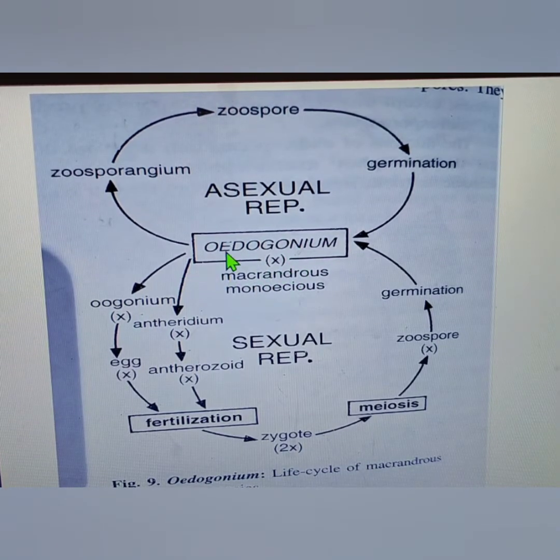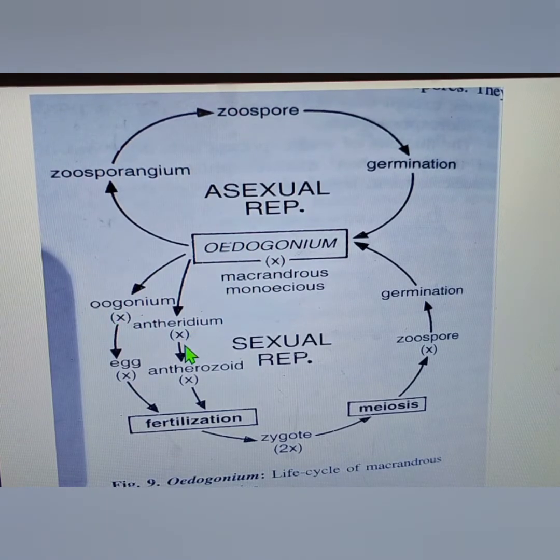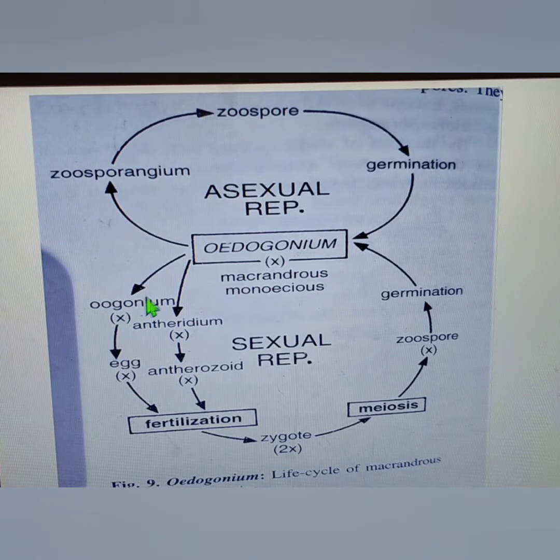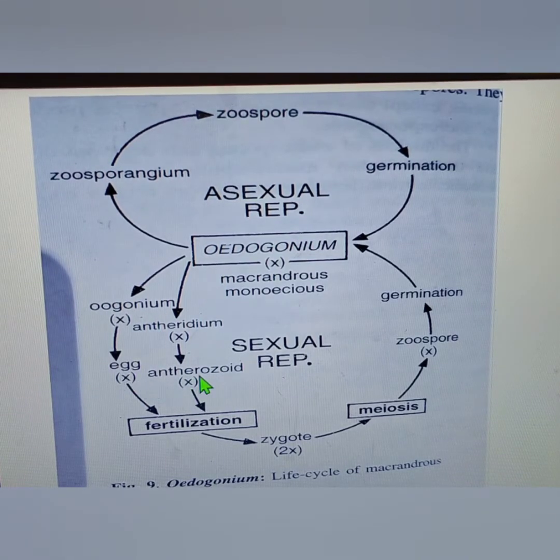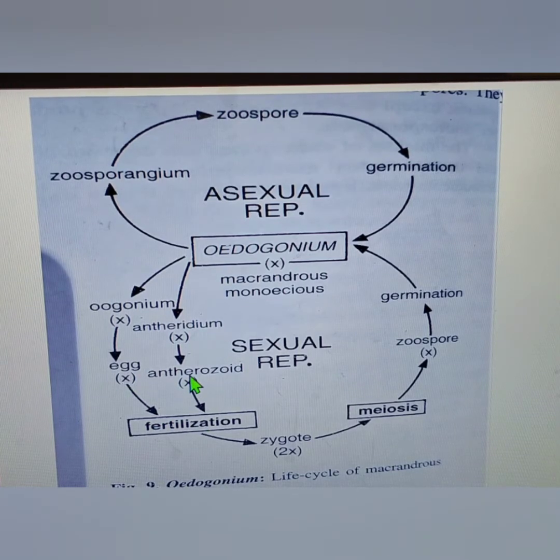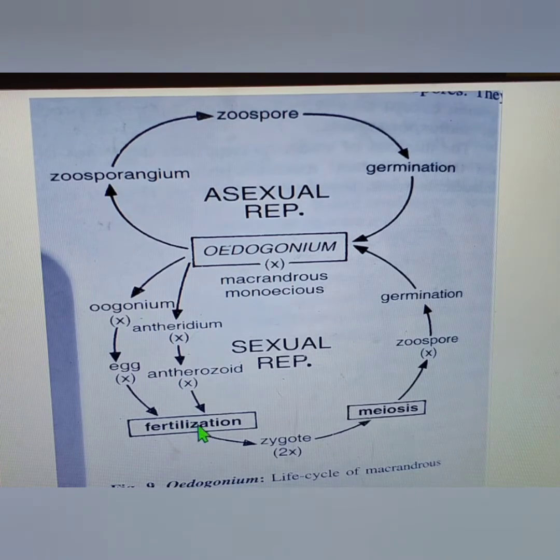Okay, so from here we get a haploid oogonium and a haploid antheridium, which will give rise to the haploid egg and the haploid antherozoid respectively, the female and the male gamete. When these male and female gametes undergo fertilization, because haploid and haploid combine, they will fuse together to give rise to a diploid zygote.